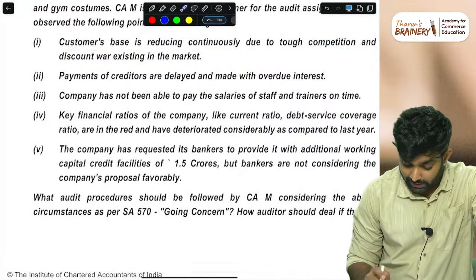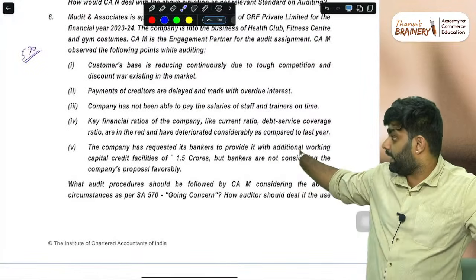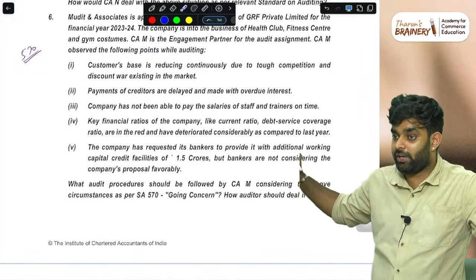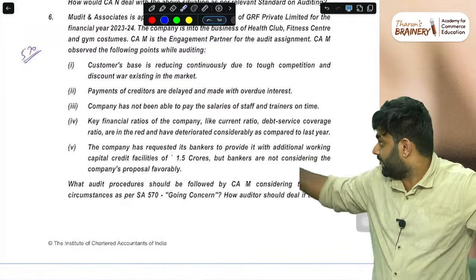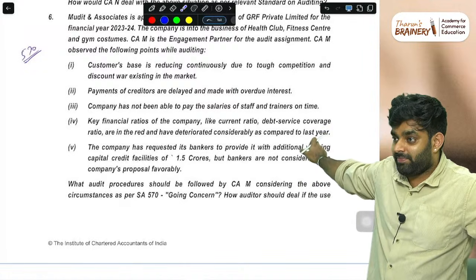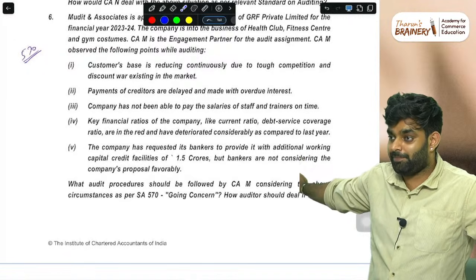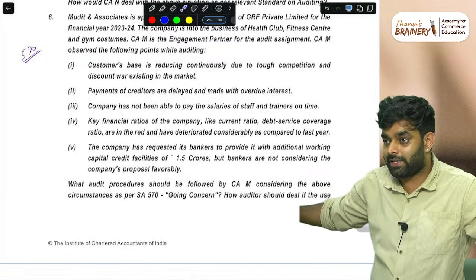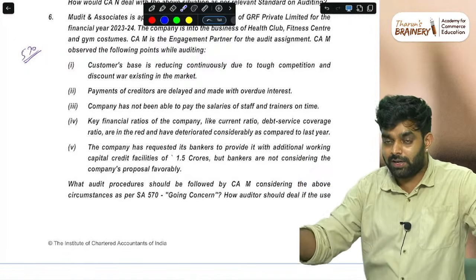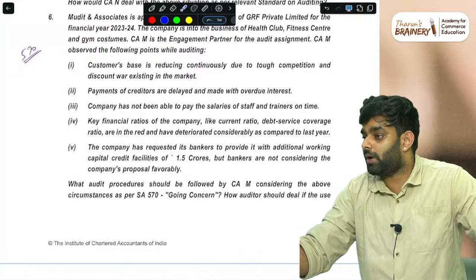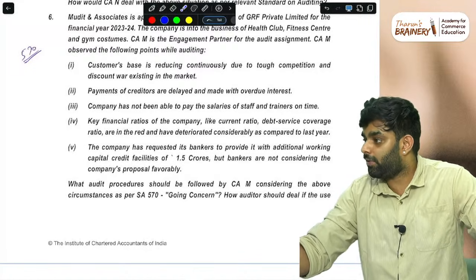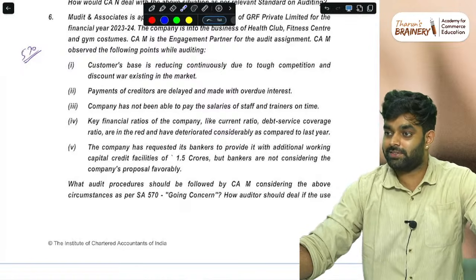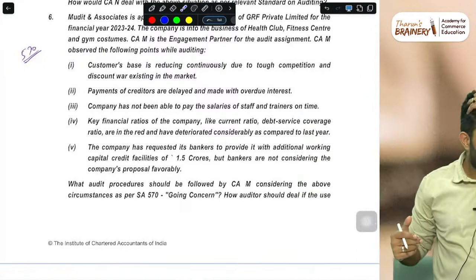See, whenever ICAI gives lines like this, there is a point. When you write the answer, each point is an answer. That is a suggestion you have to give. Remember like that. That is how the percentage comes. That's a small tip, but sometimes it can make a 2 mark difference, 38 to 40 or 58 to 60. The difference is these 2 marks.